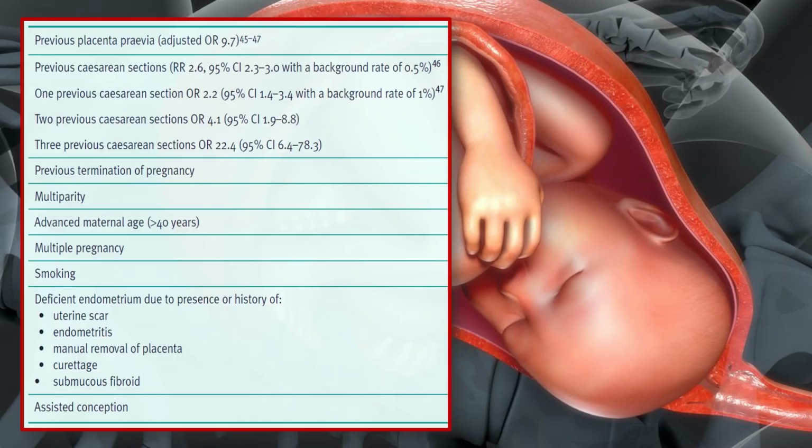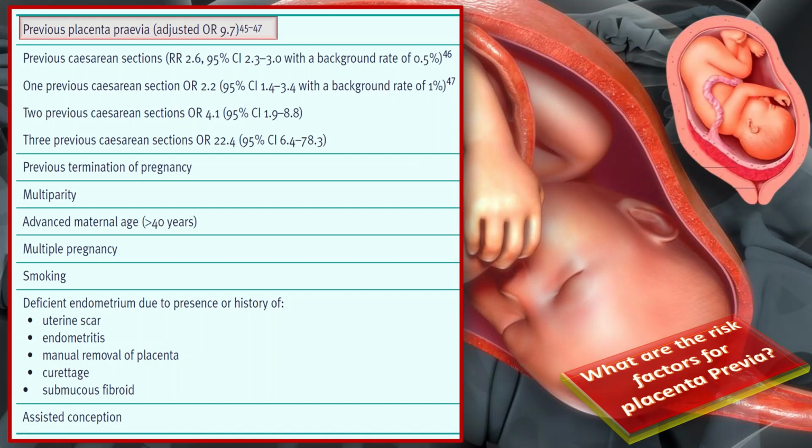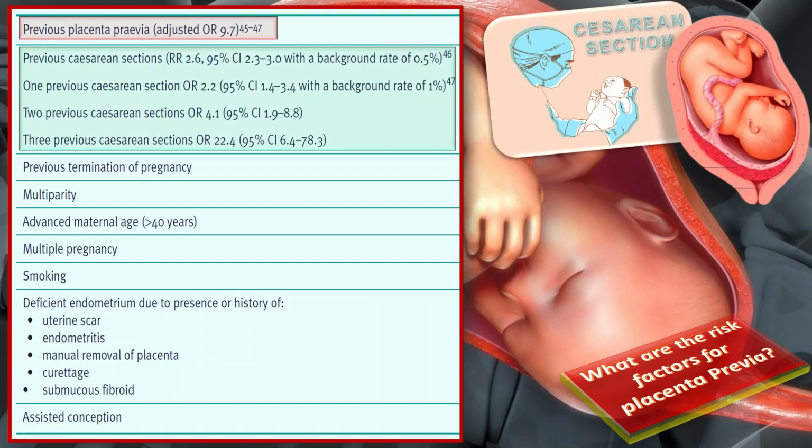What are the risk factors for placenta previa? The risk factors for placenta previa include previous placenta previa, previous cesarean sections like 1, 2, or 3 previous cesarean sections, which increase the risk of placenta previa with the odds ratio of 2.2, 4.1, and 22.4 respectively.